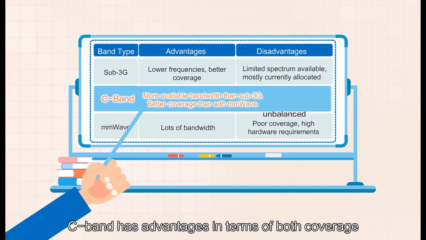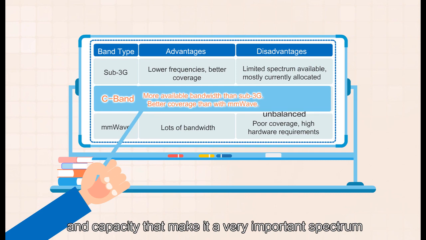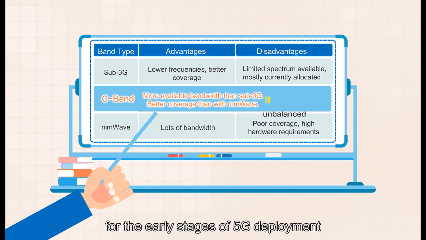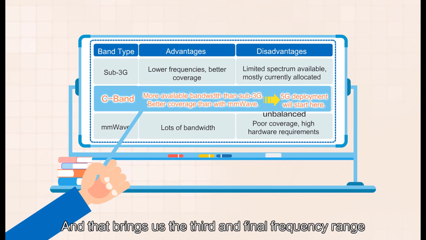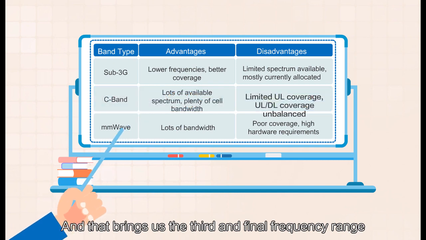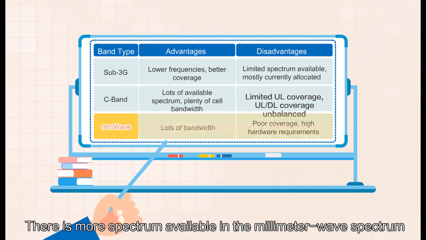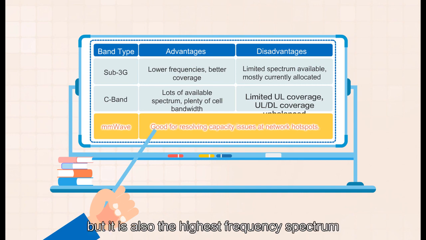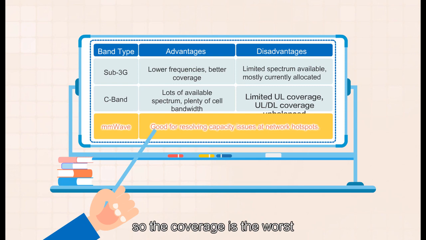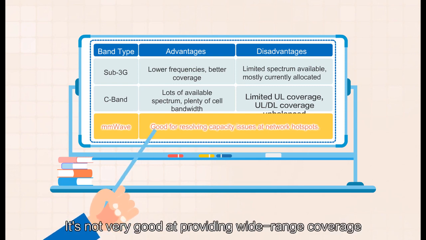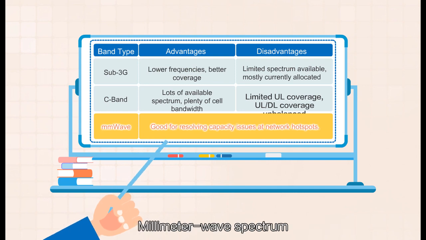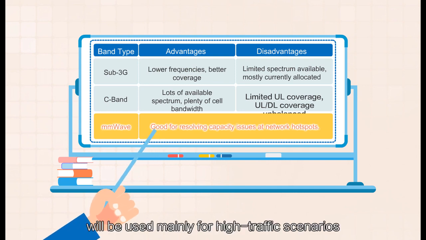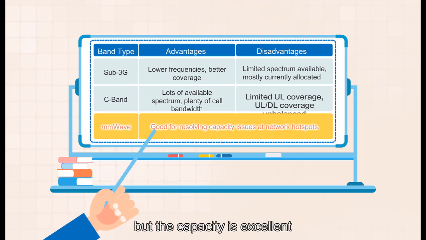C-band has advantages in terms of both coverage and capacity that make it a very important spectrum for the early stages of 5G deployment. And that brings us to the third and final frequency range, the millimeter wave spectrum. There is more spectrum available in the millimeter wave spectrum than in the other two frequency ranges, but it is also the highest frequency spectrum, so the coverage is the worst. It is not very good at providing wide-range coverage. Millimeter wave spectrum will be used mainly for high-traffic scenarios. The range may be poor, but the capacity is excellent.